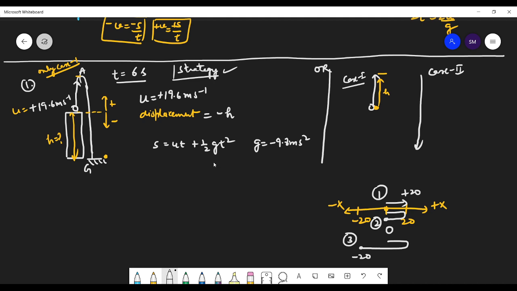So don't get this confused. If you are taking this formula as ut plus or minus half gt square, then you'll be taking g as 9.8 meter per second square. In both cases you are taking g as negative because g is downward. Okay? Agreed?